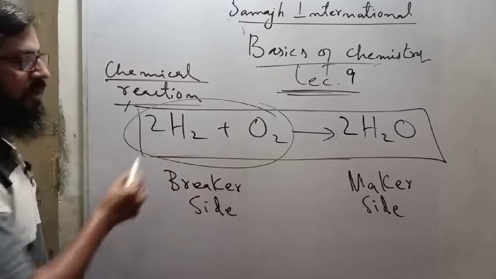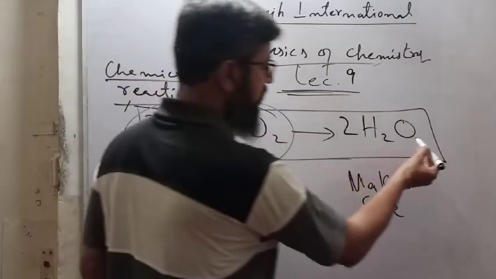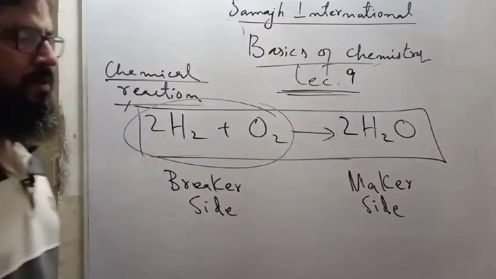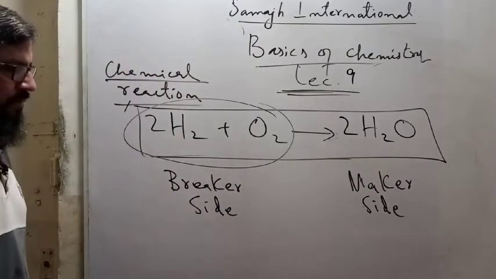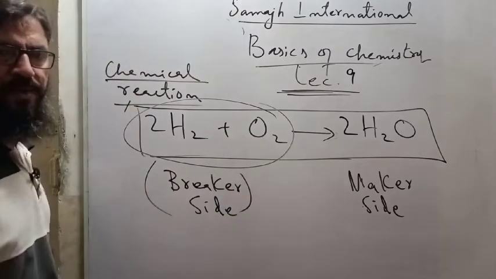These molecules are being broken, right? And these molecules are being made, right? So this is the breaking side. This is a general name for your better understanding.